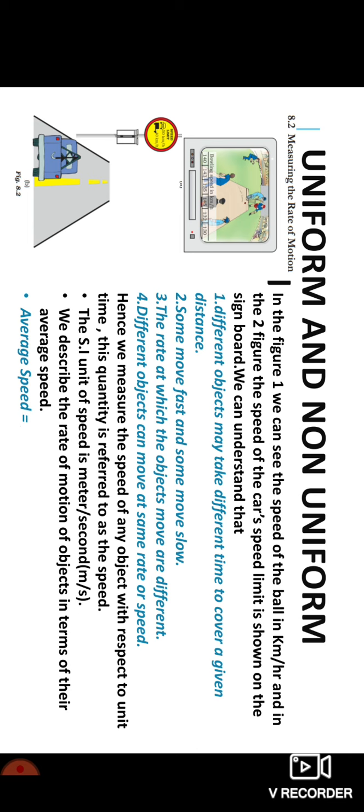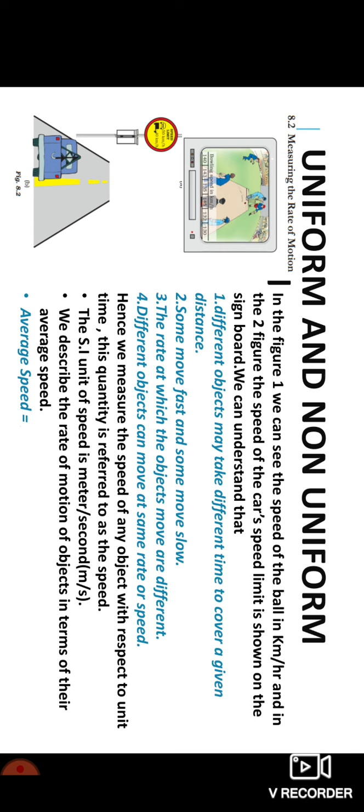On the screen you can see a picture of a TV in which a cricket show is being telecast, and you can see the bowling speed in kilometer per hour: 140, 143, 135, 145, 132, 130, etc. As soon as the bowler bowls the ball towards the batsman, the speed with which the ball is moving can be calculated. In what unit? In kilometer per hour.